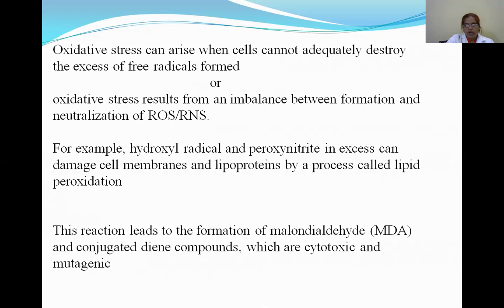For example, hydroxyl radical and peroxynitrite in excess can damage the cell membranes and lipoproteins by a process called lipid peroxidation. This reaction leads to the formation of malondialdehyde and conjugated diene compounds, which are cytotoxic and mutagenic.